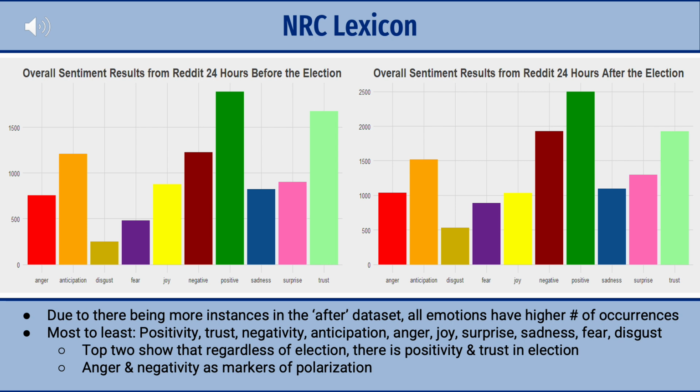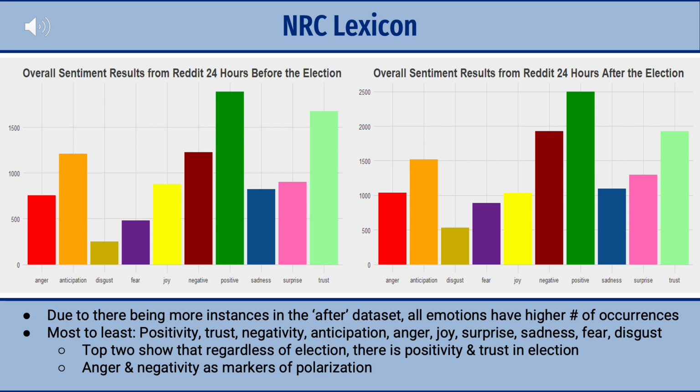When looking at the NRC lexicon results, it's important to note that there are more instances in the after-election datasets, so inherently all the emotions have a higher number of occurrences. When we rank the emotions from most to least number of occurrences, we see this order: positivity, trust, negativity, anticipation, anger, joy, surprisal, sadness, fear, and disgust.